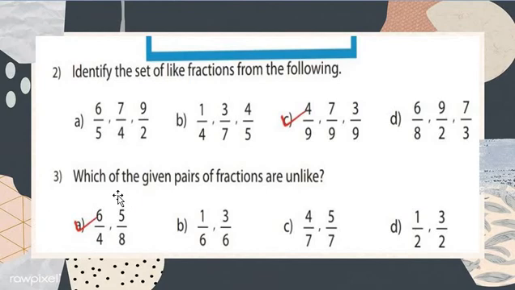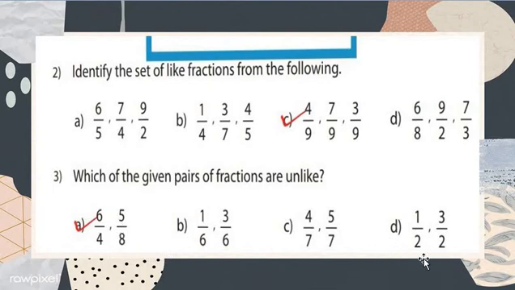Now the next question: which of the given pairs of fractions are unlike? So in this question we have to find the unlike fraction. What is an unlike fraction? In unlike fractions, the denominators are different, not the same. The same denominator is an example of like fraction, and different denominators are an example of unlike fraction.